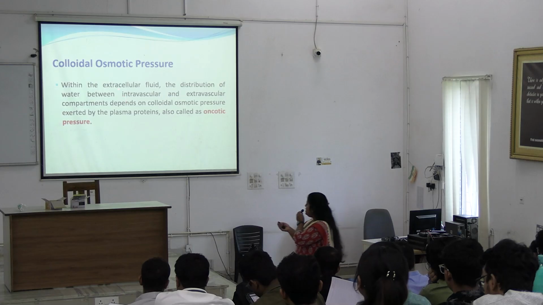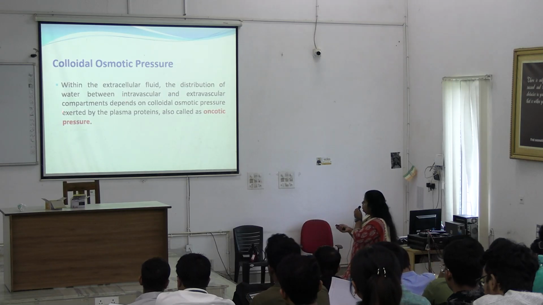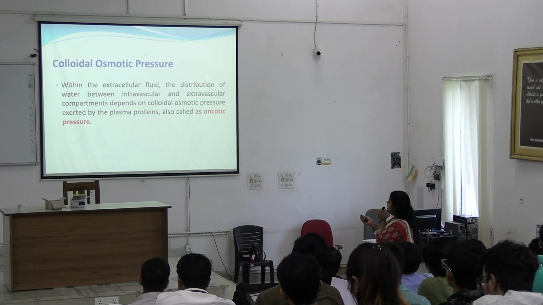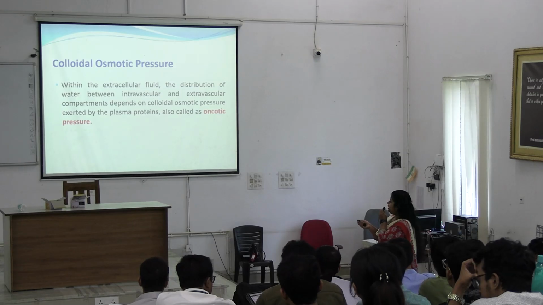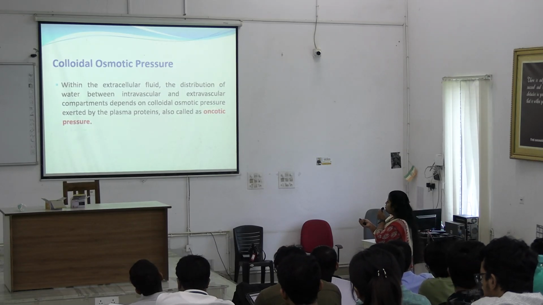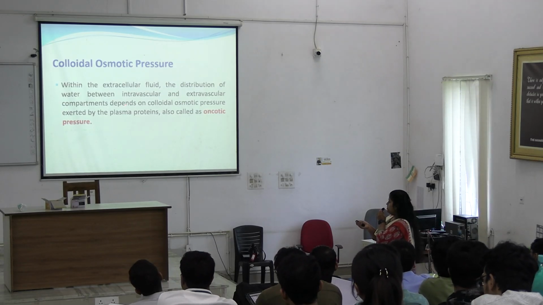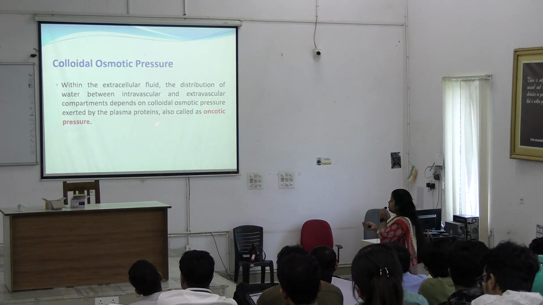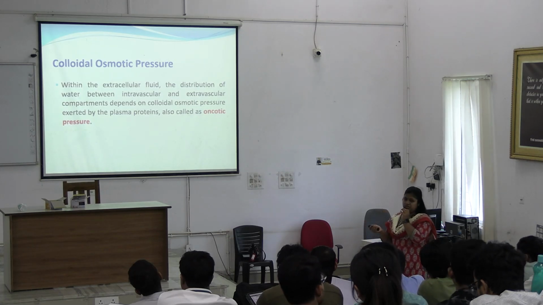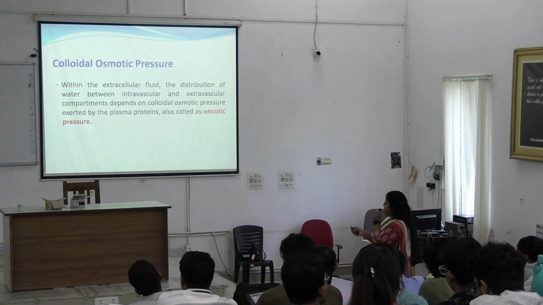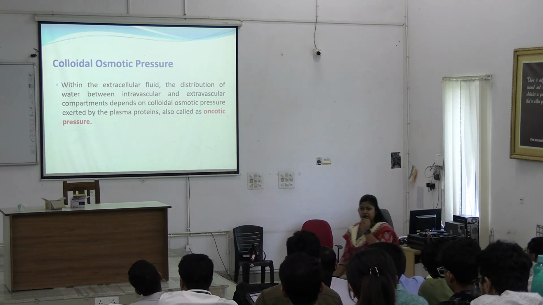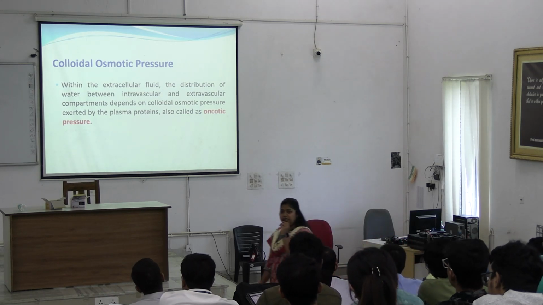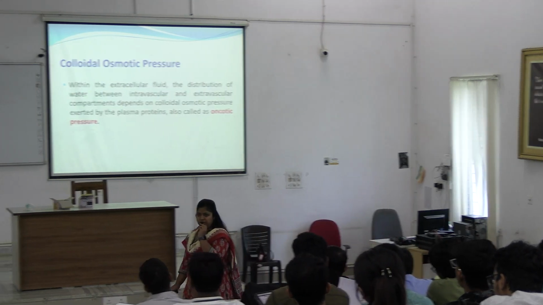So the fluid inside the vessel is intravascular and extravascular is interstitial. So in extracellular fluid, the distribution of water between intravascular and extravascular compartment depends on colloidal osmotic pressure exerted by plasma proteins, and this is also called oncotic pressure. So colloidal osmotic pressure is exerted by the plasma proteins present in intravascular space.